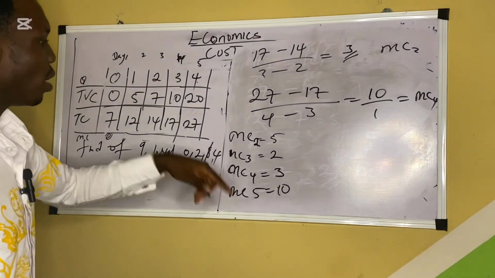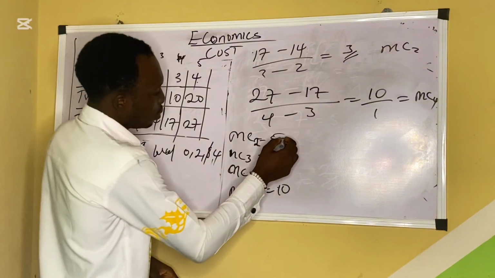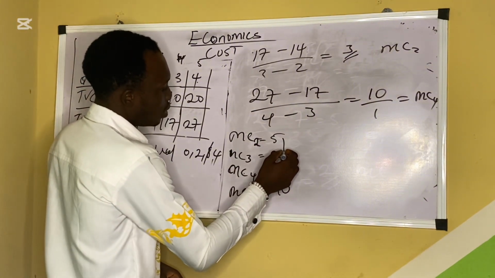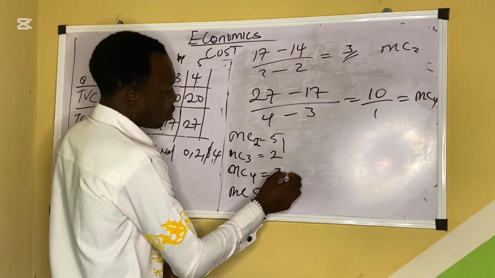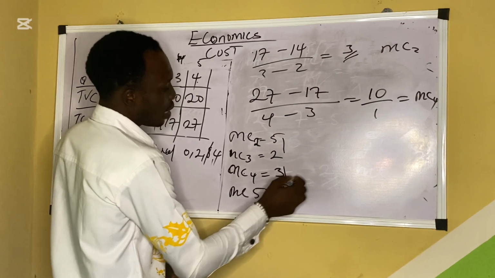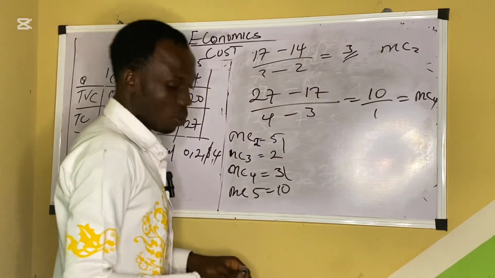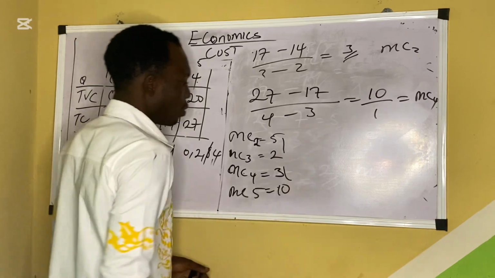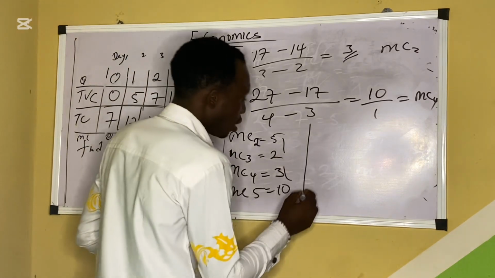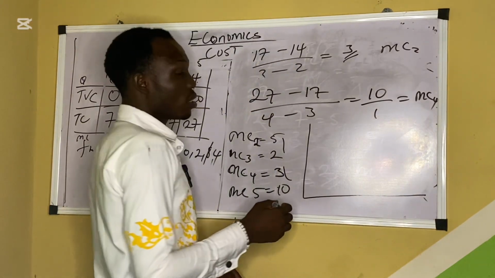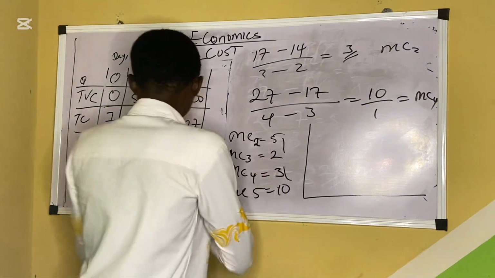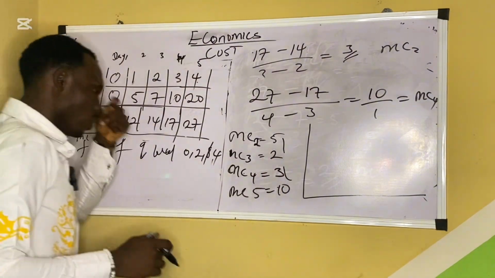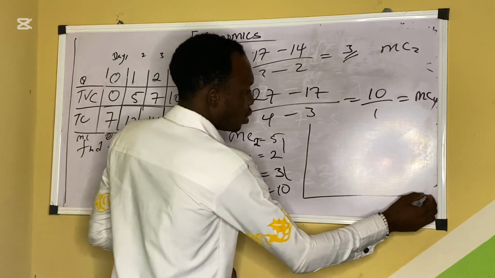Now, if you look at this very well, it was 5 here. When it got here, it declined. Then as it's coming back from here, it starts increasing again. That is how the MC works. Now, if you want to show this in a graph, it's like this. I told you MC doesn't start from 0 in the graph because that first time is not calculated. So let's say this is the MC.